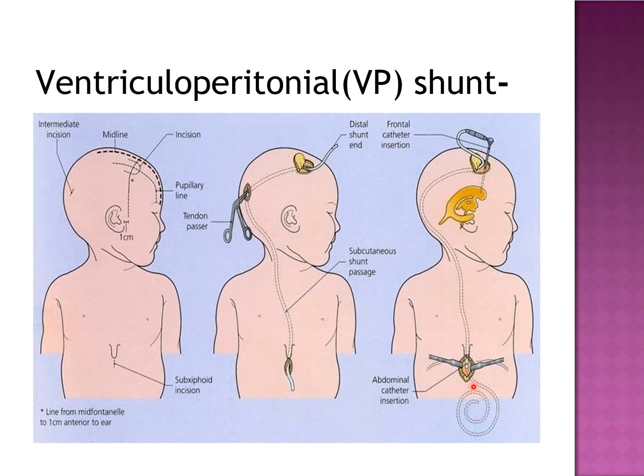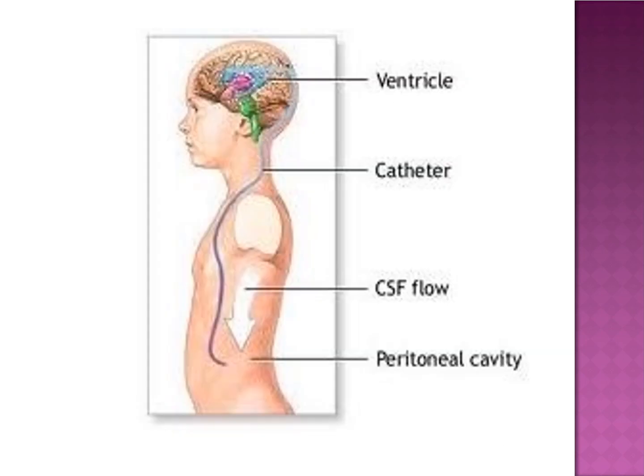Then once it is placed in the abdominal cavity, it will be tunneled under the skin of the anterior abdominal wall and the anterior chest to the neck. And by putting an incision in the skull or by a burr hole in the skull, the ventricular end will be placed in the lateral ventricle. Here is the placement, the ventricle, the ventricular catheter, and the CSF flows to the peritoneal cavity. Here is the peritoneal end of the catheter.